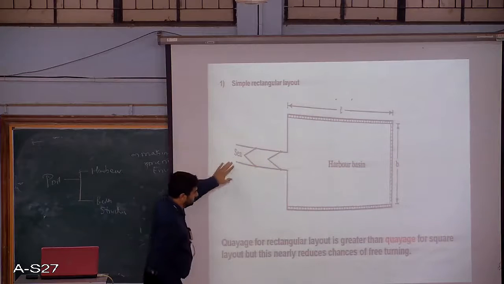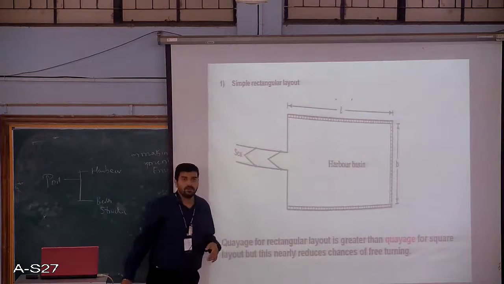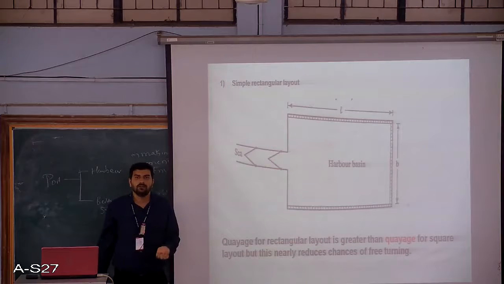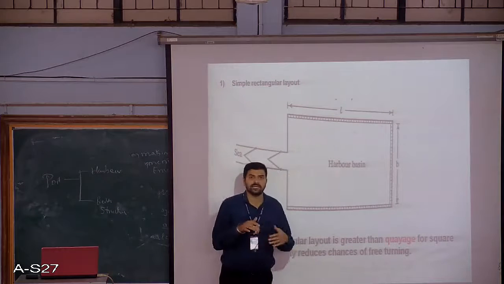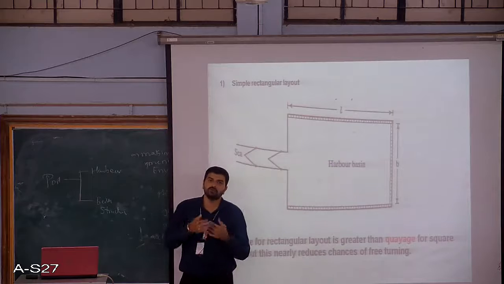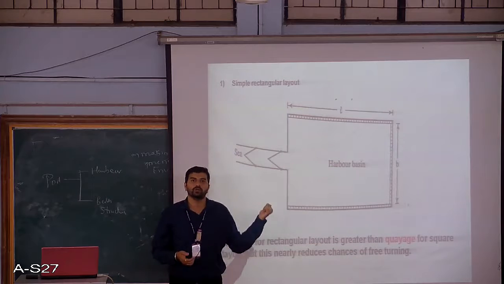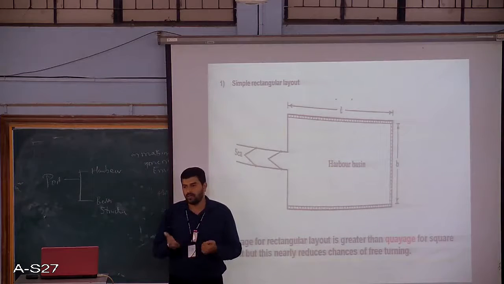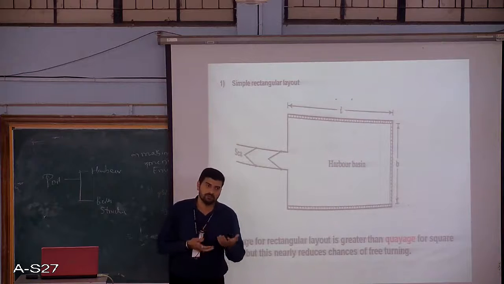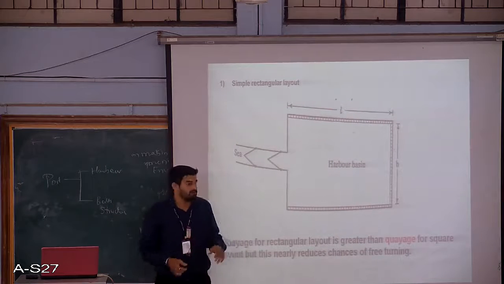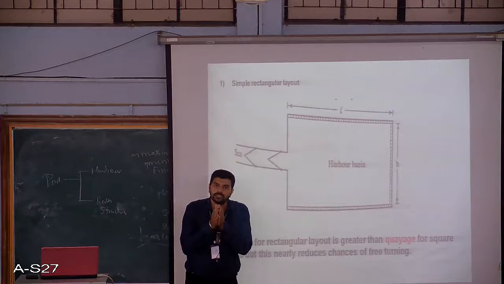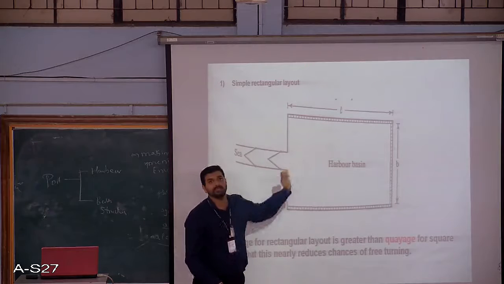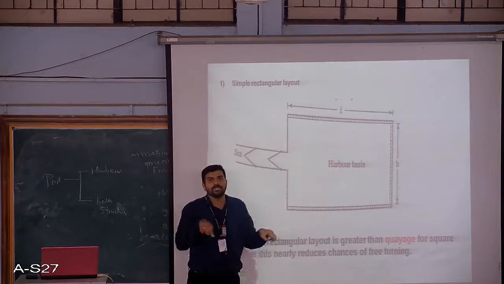Similarly, you may have a rectangular shaped port also. A rectangular shaped port is going to provide us much more quay edge as compared to the square type of layout. Improved or better quay edge, in the sense it is going to allow more ships or boats to be accommodated in this region because of its shape.